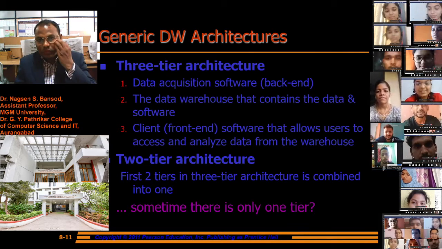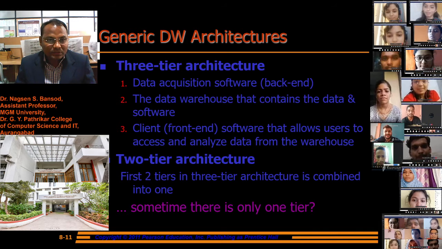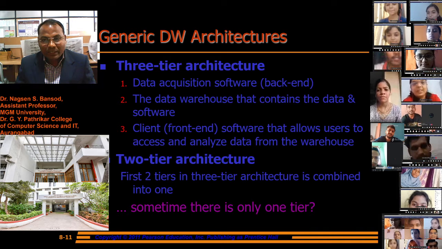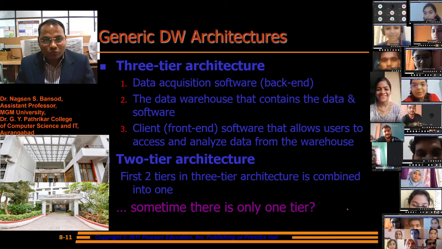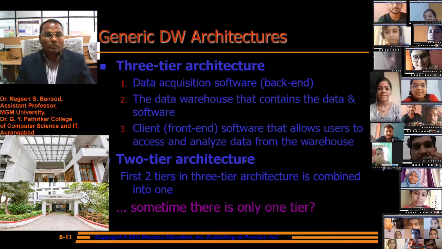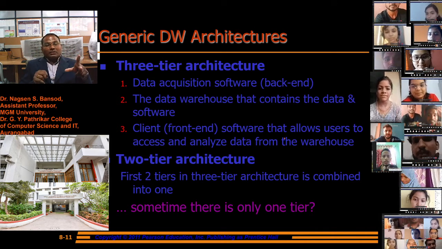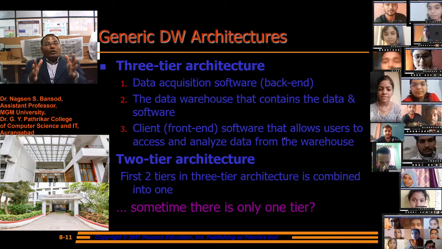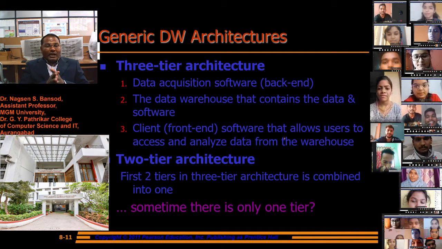Generic data warehouse architectures. There are three-tier architectures: data acquisition software at the backend, the data warehouse that contains the data, and client front-end software that allows users to access and analyze data from the data warehouse. In a two-tier architecture, the first two tiers of the three-tier architecture are combined into one. Sometimes there is only one tier.